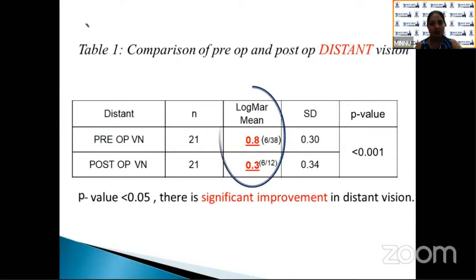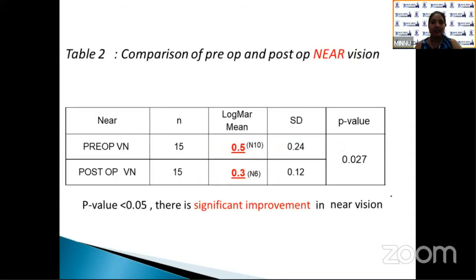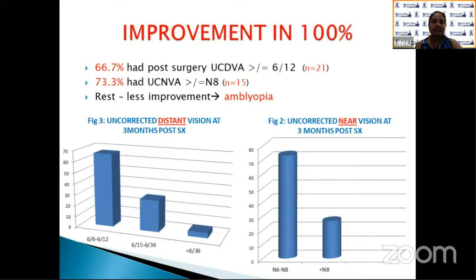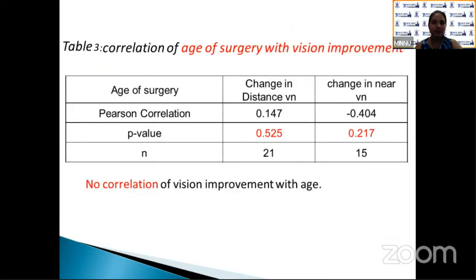The logMAR mean of pre-op distant vision was 0.8 and that of post-op distant vision was 0.3 and the difference was statistically significant. The logMAR mean of pre-op near vision was 0.5 and that of post-op near vision was 0.3 and again the difference was statistically significant. 66.7% had post-surgery uncorrected distant visual acuity of 6/12 or better. 73.3% had uncorrected near visual acuity of N8 or better, and the rest had less improvement, maybe because of amblyopia in our study. There was no correlation of visual improvement with age noted in our study.